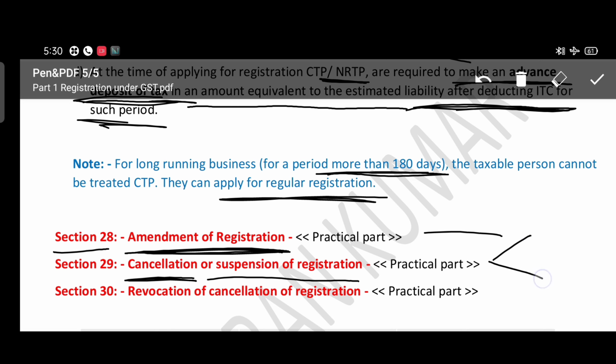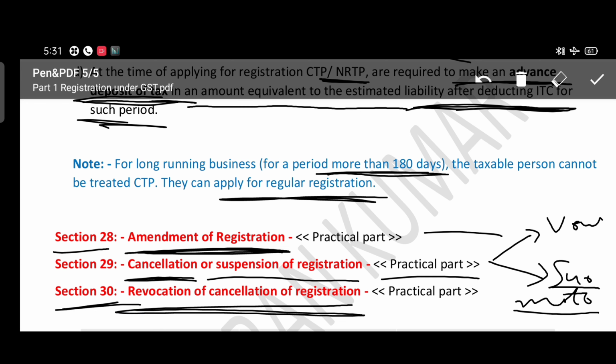Cancellation and suspension, there are two cases. One is you yourself cancel the registration because you have applied for a particular reason, or a partner or someone expired in that business, then you have to apply for voluntary cancellation. Voluntarily you have to apply for cancellation, and the department will suo moto cancel the registration. So this is the cancellation part. I will tell you how to apply for cancellation in the GST portal.